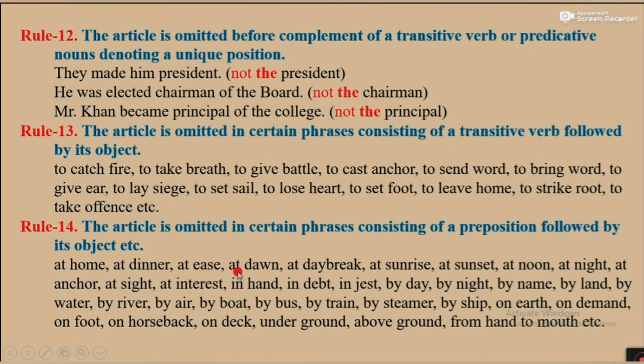At ease, at dawn, at daybreak, at sunrise, at sunset, at noon, at night, at anchor, at sight, at interest, etc. So we cannot use by the boat or by the bus. We should use by boat or by bus, by train, by steamer, etc. Okay.